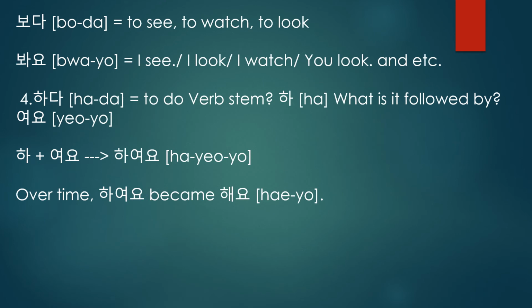So now the next example, hada. What is to do in Korean? Hada. We have to conjugate this verb, this dictionary form, into the present tense. For hada, we have rule 3. If the verb stem is ending with ha, we have to add yeoyo to the verb stem. So ha yeoyo. Over time, ha yeoyo became haeyo.